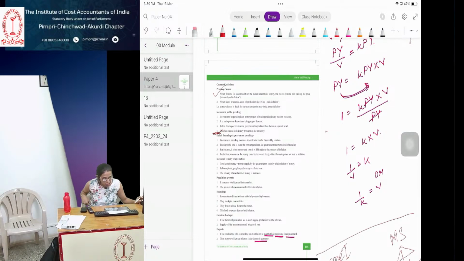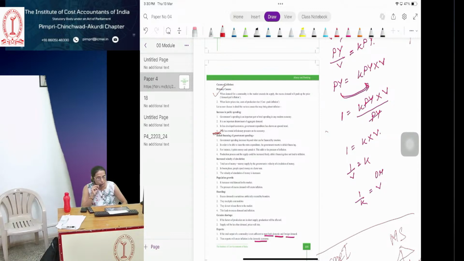Hello. So yesterday we were discussing the causes of inflation, right? We discussed there were primary causes as well as secondary causes of inflation. The primary causes that we discussed yesterday were cost pull inflation and demand pull inflation. So demand pull inflation, what happens?